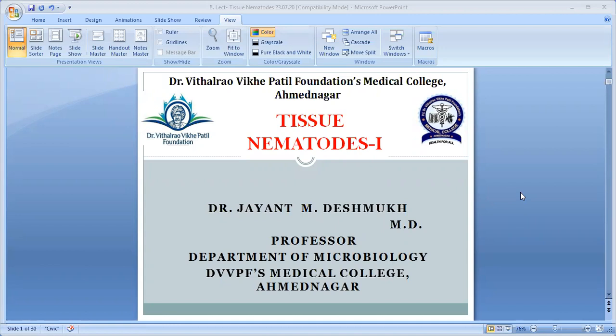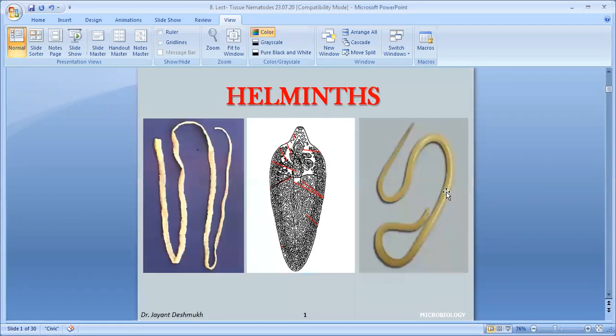Today, in the class of parasitology, we are discussing tissue nematodes, part 1. In the last class, we classified helminths, meaning metazoa, into 3 groups: cestodes, trematodes, and nematodes.